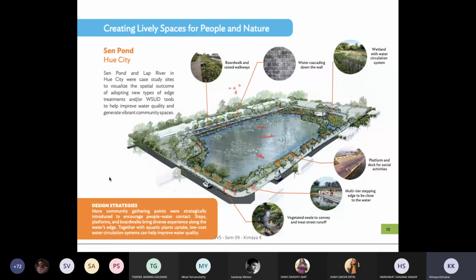Now, this is the Sen Pond, which is basically another case study wherein they strategically looked at community gathering points and converted them into a recreational space for the neighborhood. So people eventually started coming to it, wherein they introduced broad walkways and raised walkways. There was water cascading down the fall.